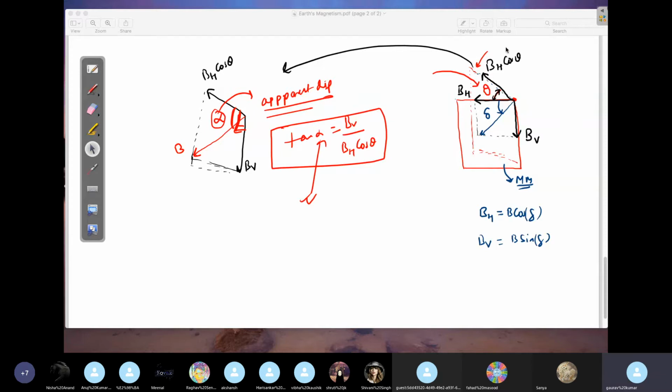Right. So here you will get BH cos theta. Now for this plane, for this reference frame, if I ask you what is the apparent dip, you will take the resultant of this BH cos theta and BV. It will come out to be somewhere alpha. This alpha is called the apparent dip.